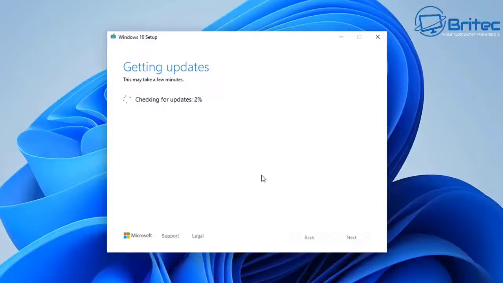This is not rolling back to Windows 10. This is basically going to be installing Windows 10 on your computer. So any settings that you may have had on your Windows 11 system will be completely reset, and there'll be nothing kept on the PC. So let this go and get some updates, and we'll continue on with the installation.